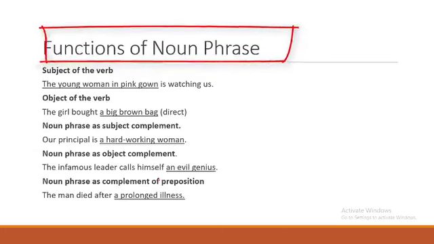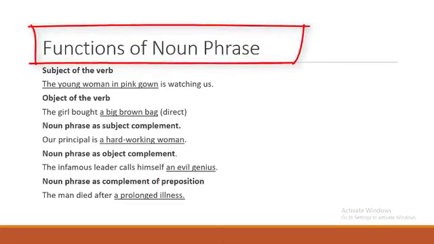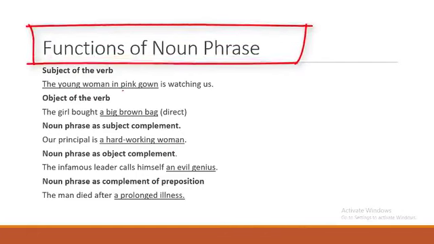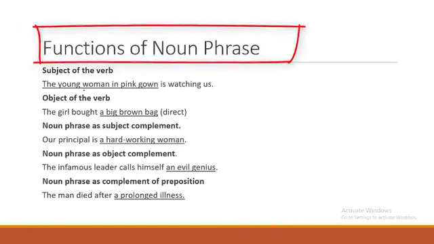So let's look at the functions of a noun phrase. Number one, it could act as the subject of the verb. For instance, the expression "the young woman in pink gown is watching us."